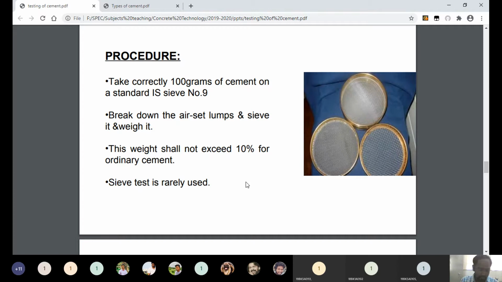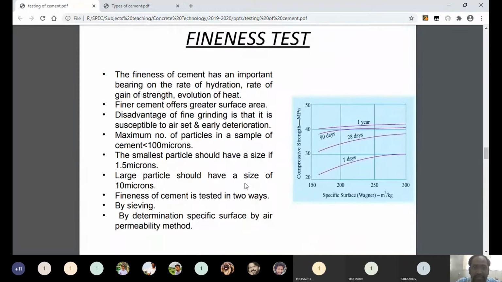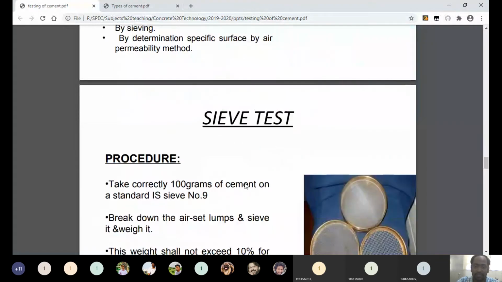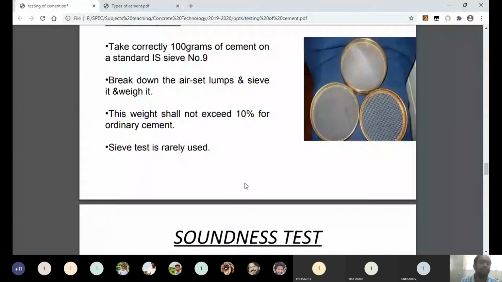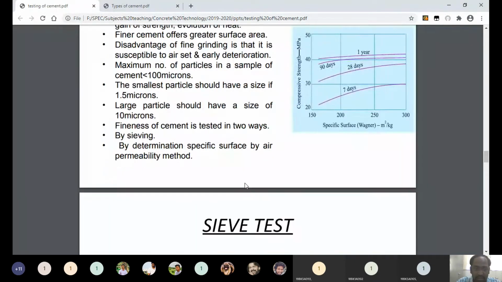By using that, you can know each size of particle, and the proportion of each size of particle within the cement. That is how you can conduct the sieve analysis, and by using sieve analysis you can measure the fineness of cement. This is the process of how we can measure the fineness of cement.